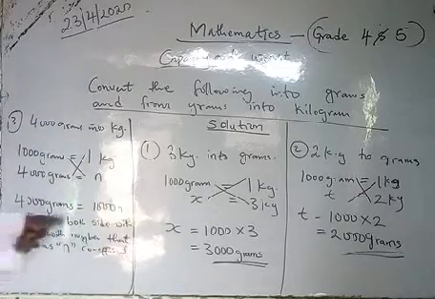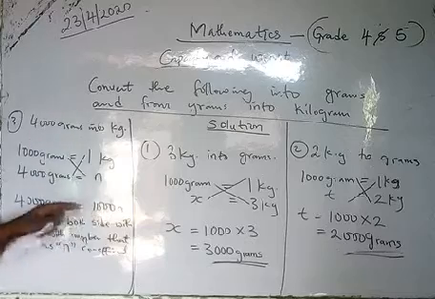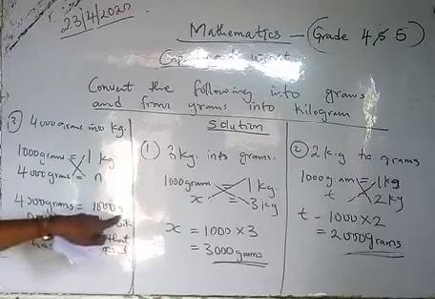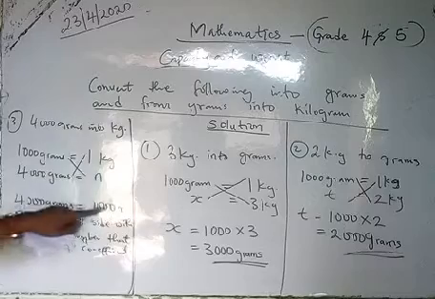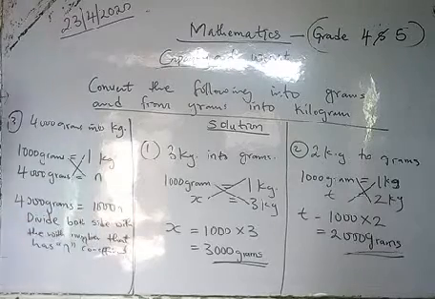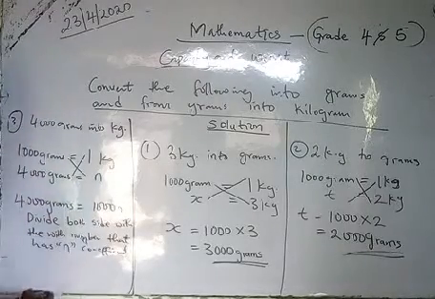Now, what is the number that has n in these two figures? Is it not 1000? 1000 is carrying the n. So we are going to divide the two sides with what? 1000. So we are going to do that now.